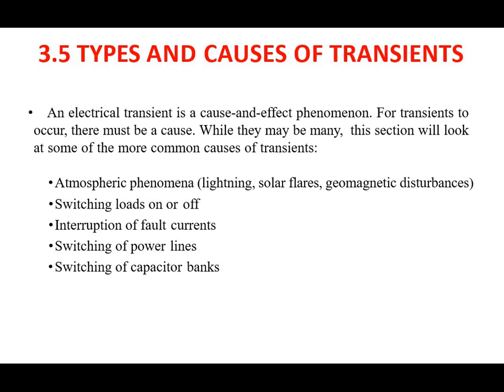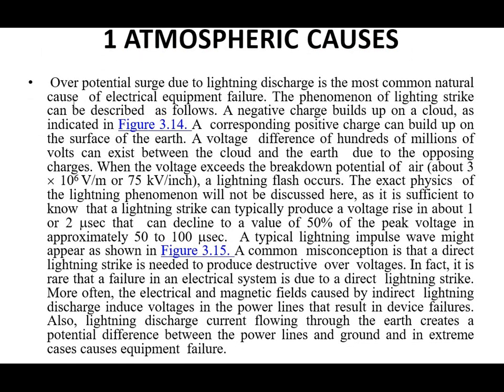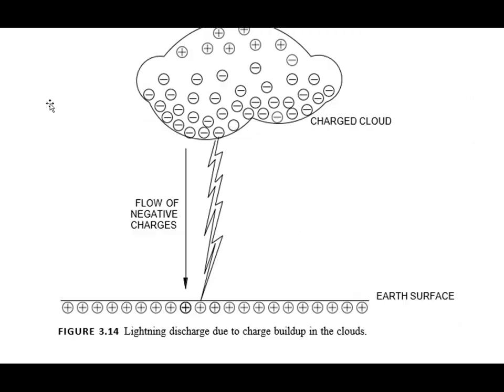First, consider the first cause, the atmospheric cause. Overpotential surge due to lightning discharge is the most common natural cause of electric equipment failure, and the phenomenon of a lightning strike can be described as follows. In this lightning strike, a negative charge builds up on the cloud as indicated in figure 3.1.